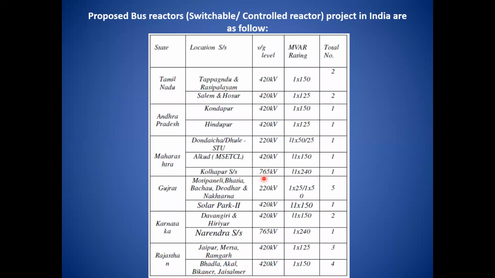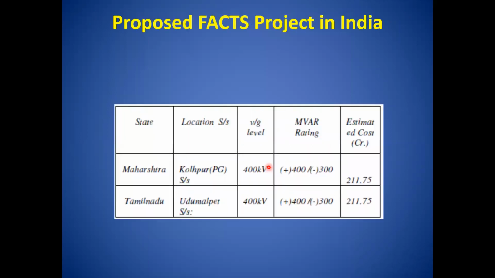In Kolhapur, there's a 765 kV transmission line, and somewhere else it is also a 765 kV transmission line. It has been explained that we have installed some 765 kV transmission lines, but there are very few places. So in Maharashtra, in Kolhapur, the 400 kV transmission line has a capacity of 400 MVAR, and similarly in Tamil Nadu it is a 400 MVAR capacity, and the estimated cost is 211.75 crores.